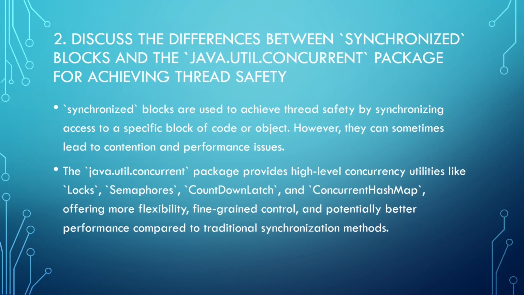The Java util concurrent package provides high-level concurrency utilities like locks, semaphores, countdown latch, and concurrent hash map, offering more flexible and fine-grained controls and potentially better performance compared to the traditional synchronization methods.